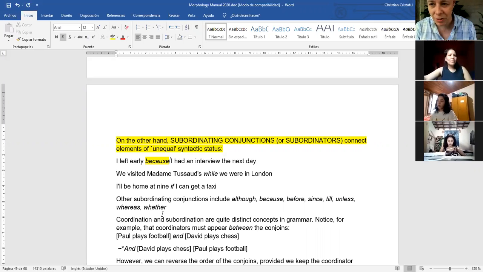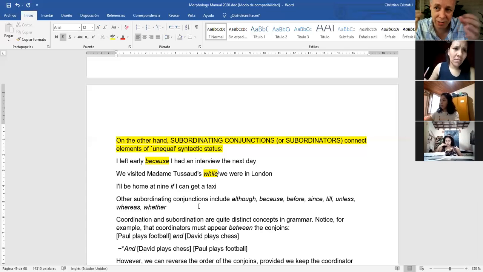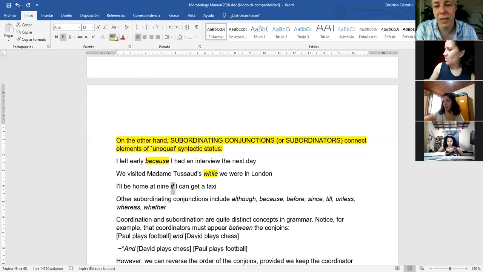Let's look at more examples. We visited Madame Tussauds while we were in London. So there are two different ideas here. One idea is visiting a museum, and the other idea is being in London. They are not in the same category, on the same status, on the same level, although they are connected. Another one. I'll be home at 9 if I can get a taxi. So being at home and getting a taxi are two different things. The connection is if.